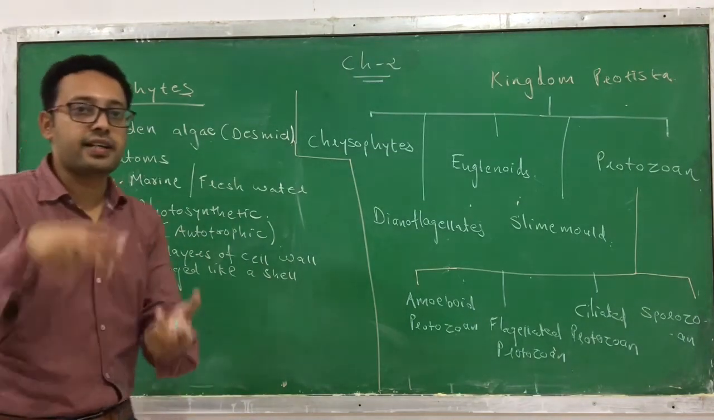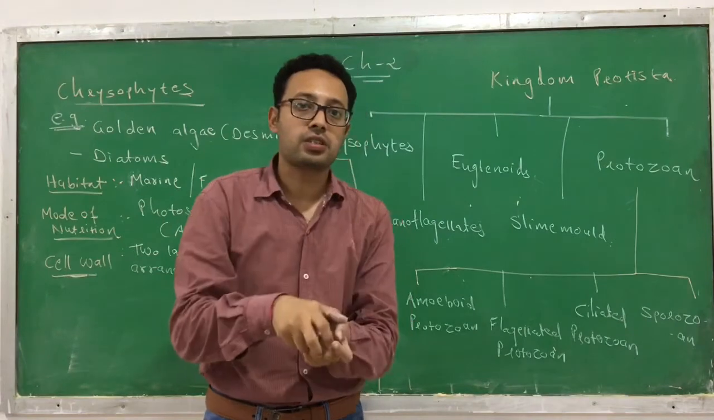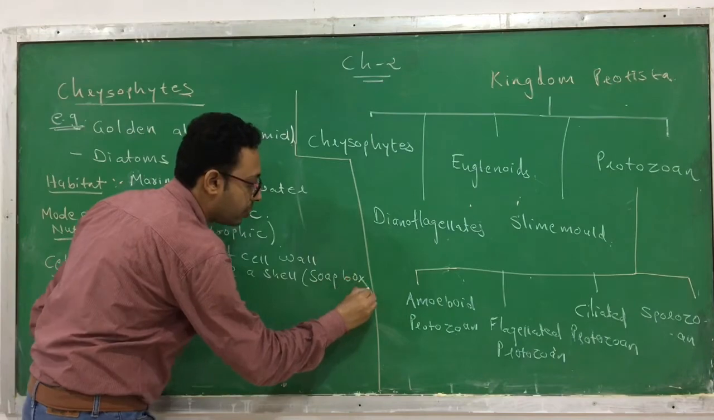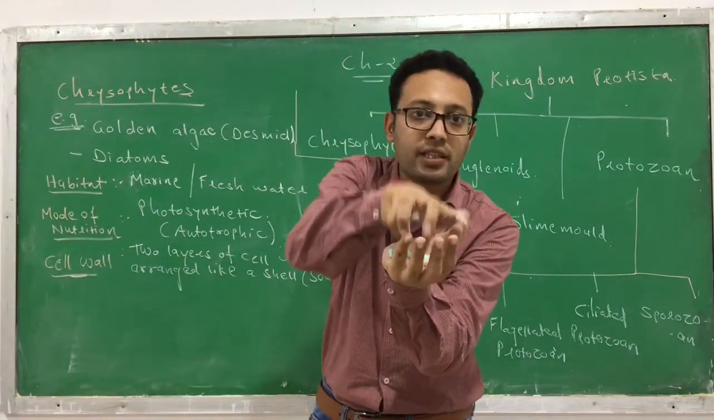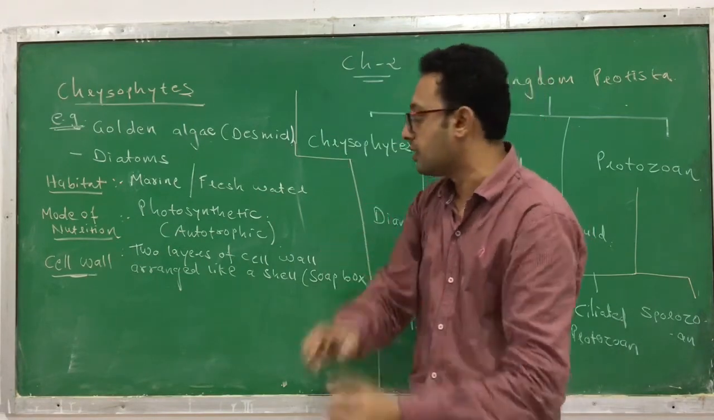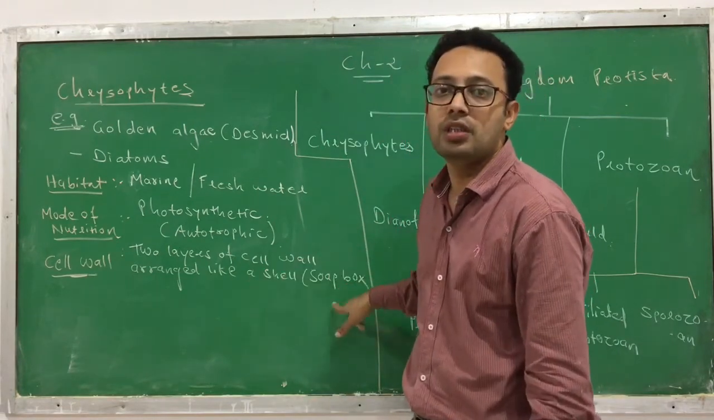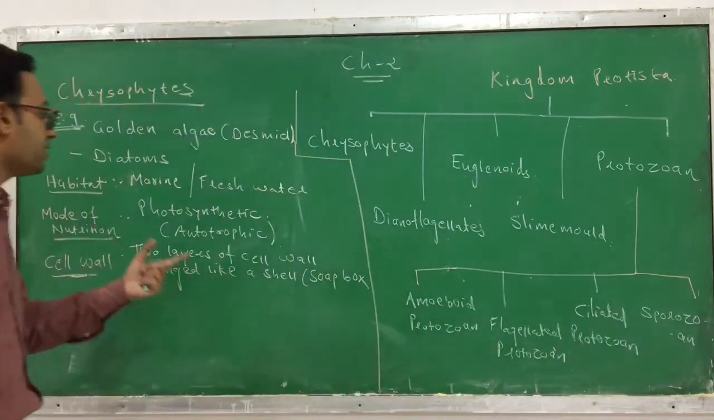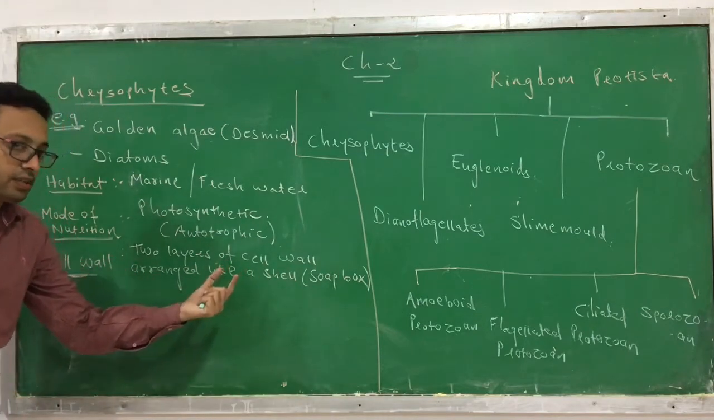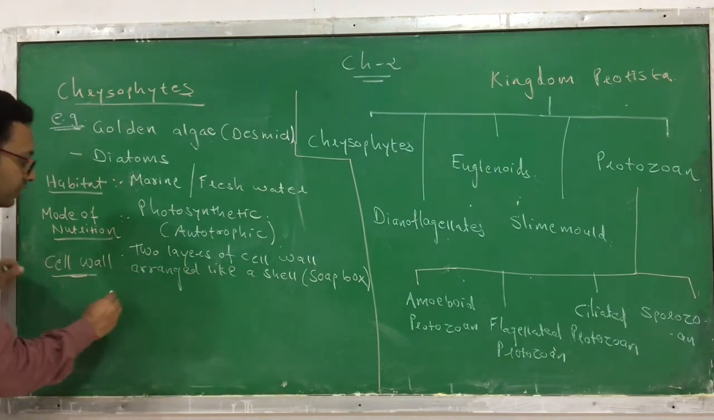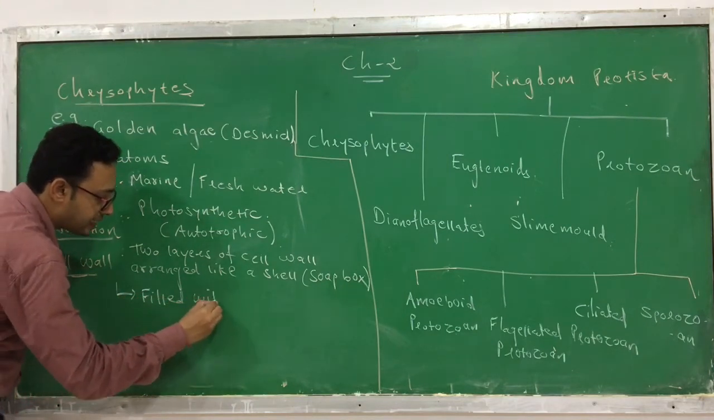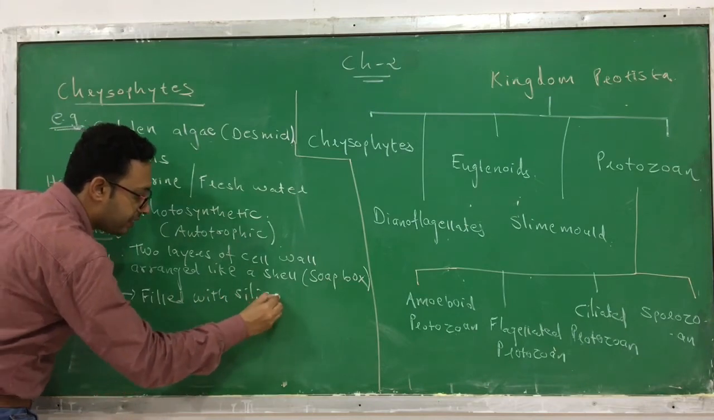If you see their arrangement, it is like a soap box. You might have seen a soap box, in which one part fits into another one. Similarly, here there are two layers or two components, one that fits into another one, and make an arrangement like a soap box. And this cell wall is covered or filled with silica.